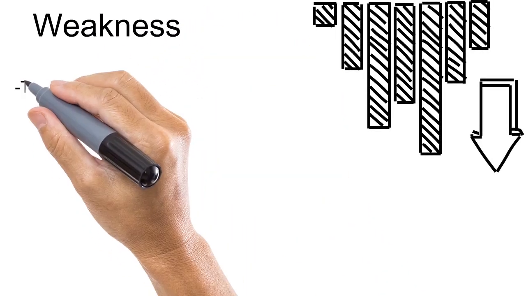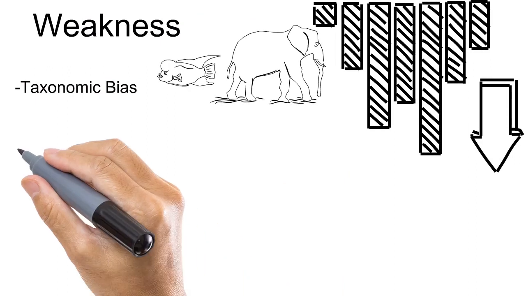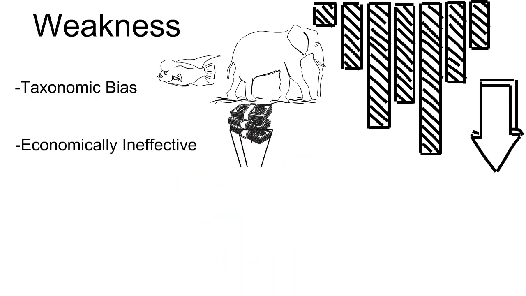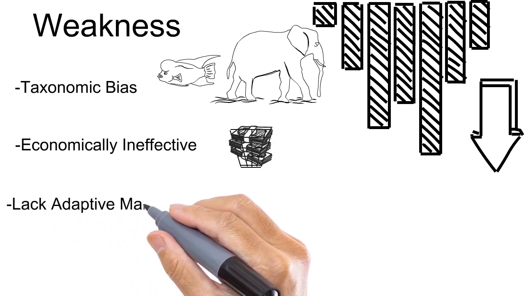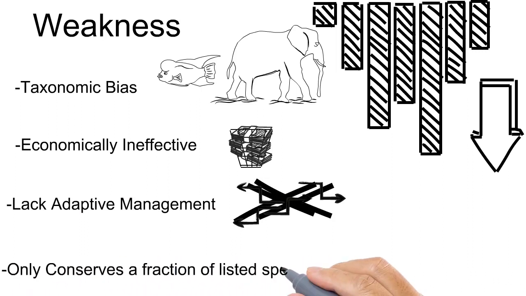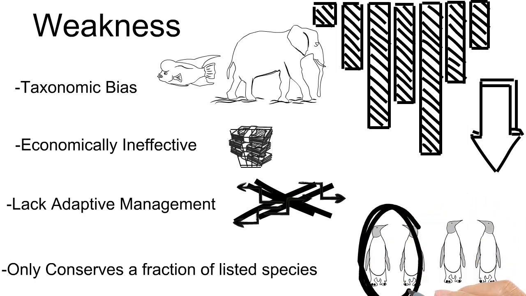Firstly, species suffer from taxonomic bias, with large iconic species getting economic preference over other species regardless of the environmental benefits. Secondly, recovery plans thus far have been economically ineffective, with $2.5 billion spent. In fact, studies by Watson et al. have found no significant difference in recovery between species with or without recovery plans. Thirdly, recovery plans lack adaptive management, which makes managing a dynamic, ever-changing environment difficult. Finally, they only conserve a fraction of species, with just under half of the threatened species having recovery plans.